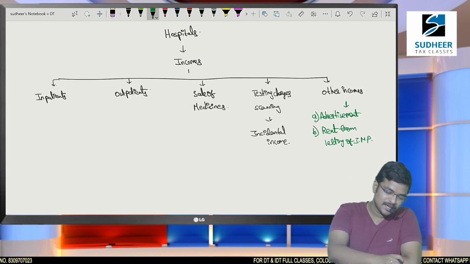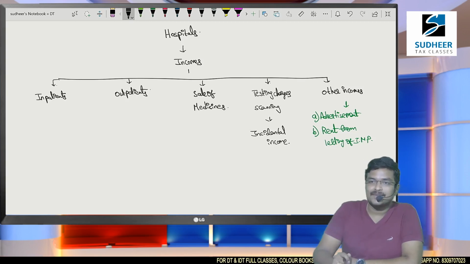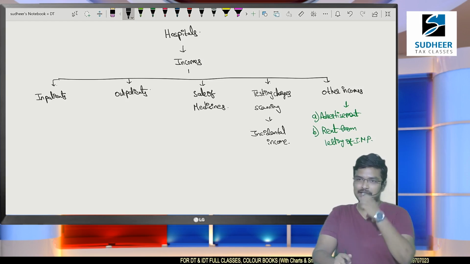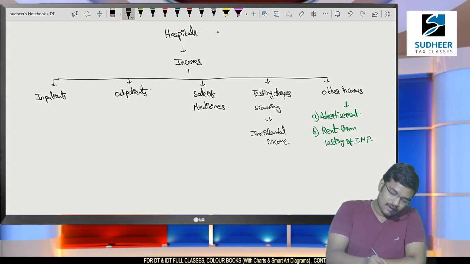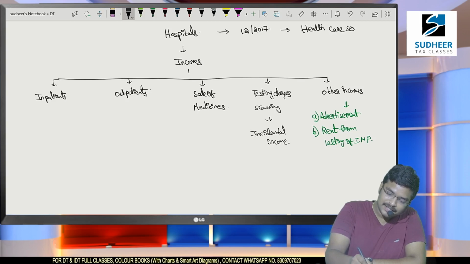Now today our objective is to decide whether hospitals are liable to pay GST. What are the incomes I have listed out here? Whether on these incomes hospitals are liable to pay GST or not, that is what we are going to discuss now. What they have specified in the 12/2017 notification is that healthcare services are exempt from GST.